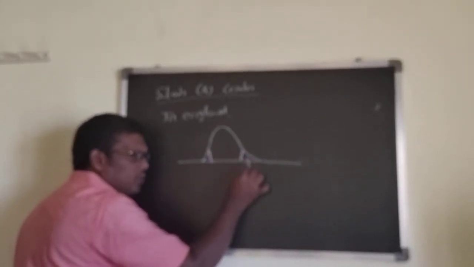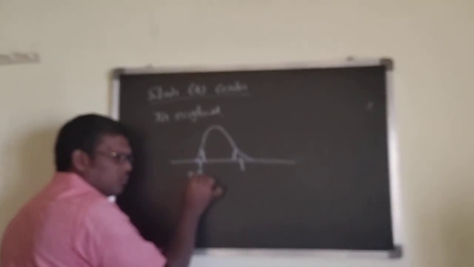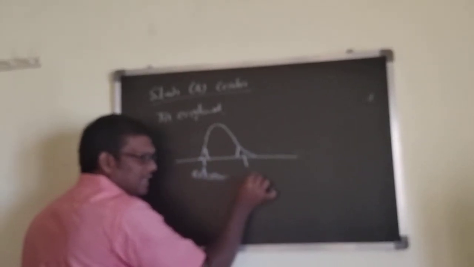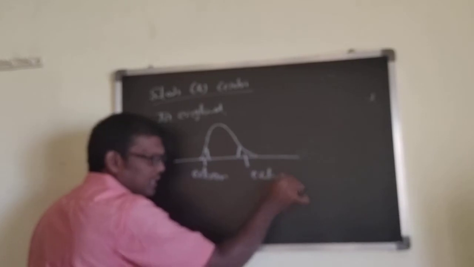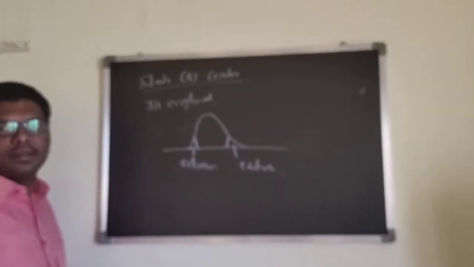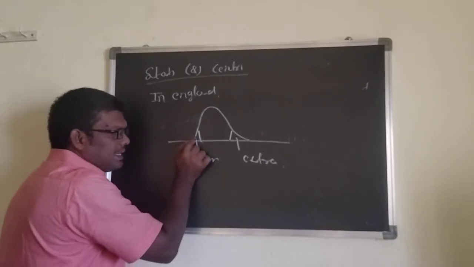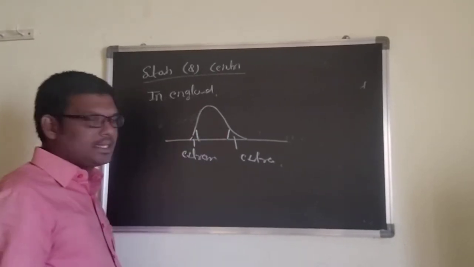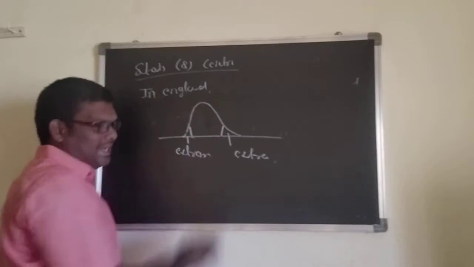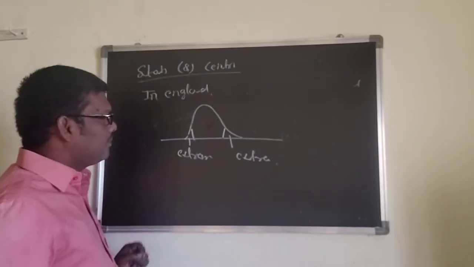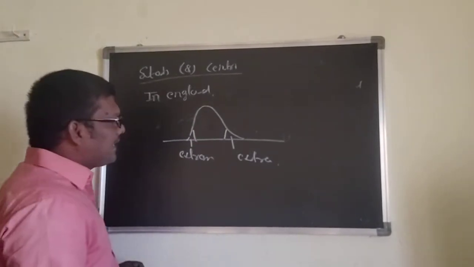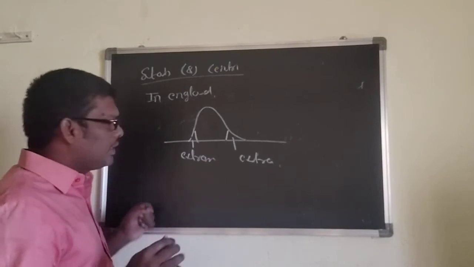These are two extreme conditions. Now in this graph, these are two extreme conditions. This is the normal condition.